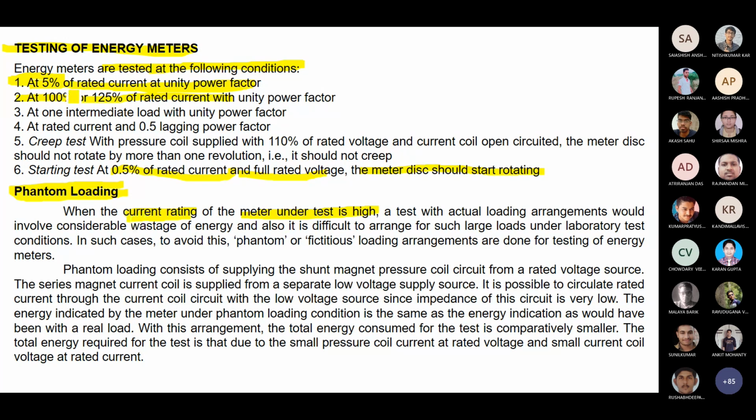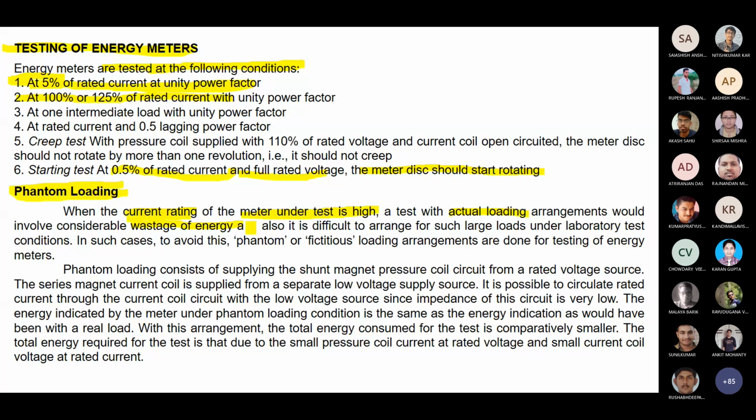In the testing, you are changing the current rating, a minimal current value, a maximum current value, those kinds of things. Now you are making that current rating high. So this is for testing purpose, not the actual purpose. The testing with actual loading arrangement would involve considerable waste of energy. You are doing the overload test of your energy meter, so additional energy will be wasted.